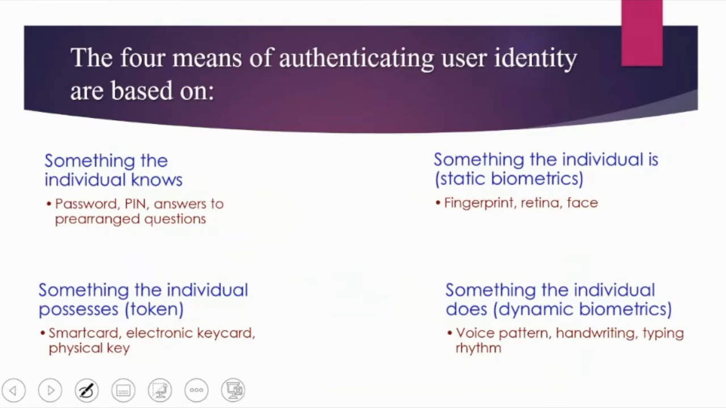Now let's see how this authentication could be done. There are four major ways in which user authenticity or user identity can be authenticated. And the four ways are very common, and we are seeing all these ways around us, right? The first way is something that the individual knows. User authentication depends upon something that the individual knows.